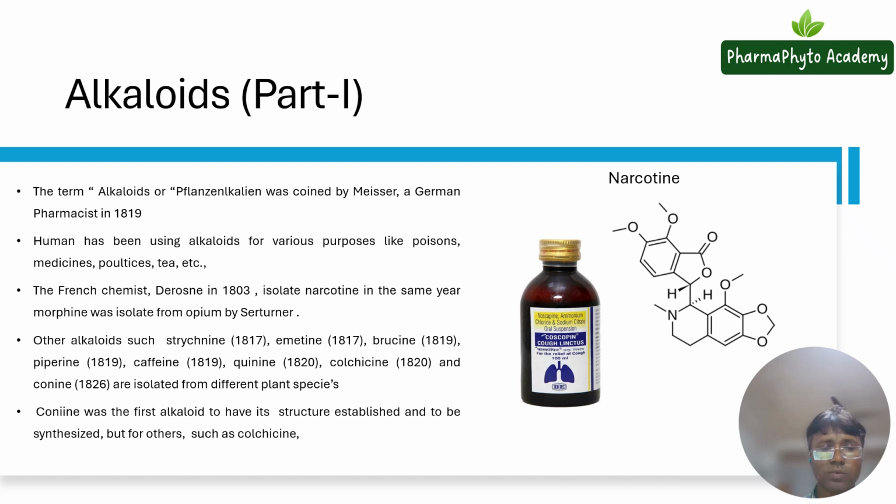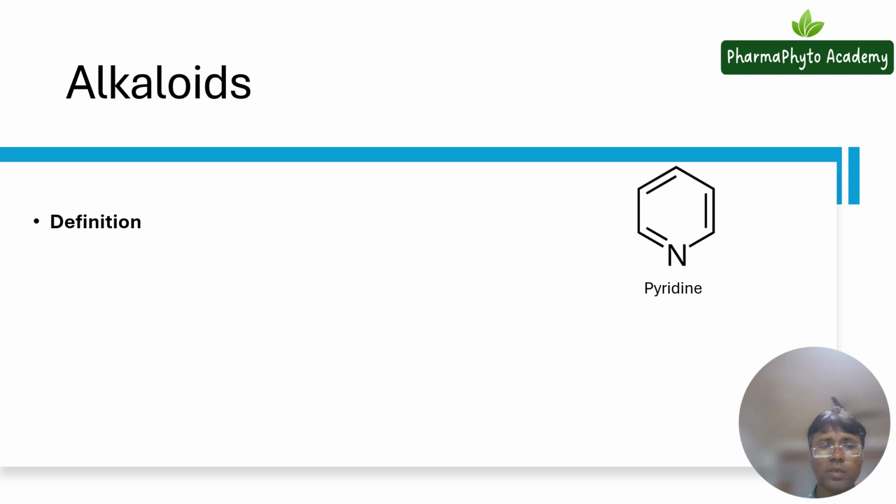For this alkaloid, quinine, the first structure was established, and later on it was synthesized by different scientists. So now let us see the definition. We have to know about the definition also. So what is called an alkaloid? What are the compounds which can be called alkaloids?